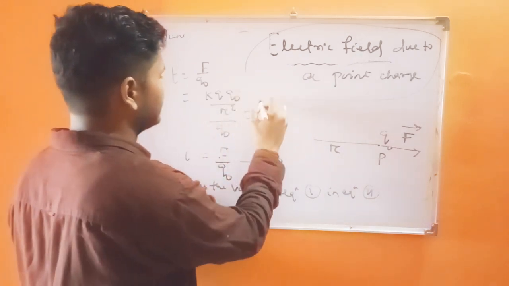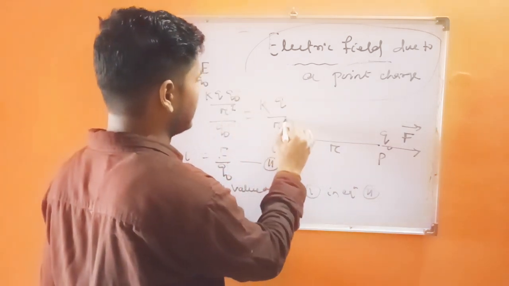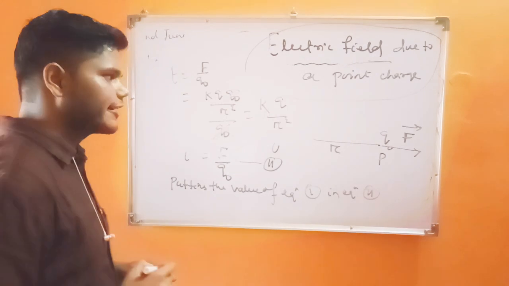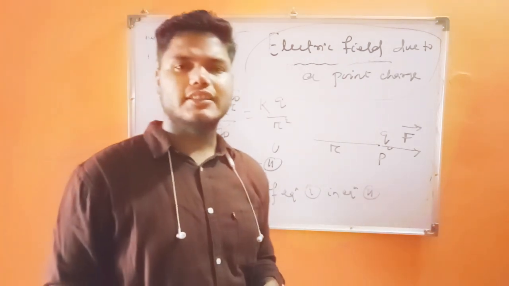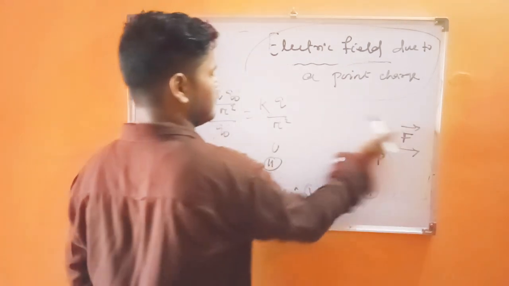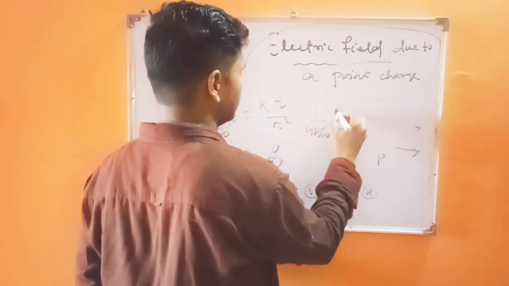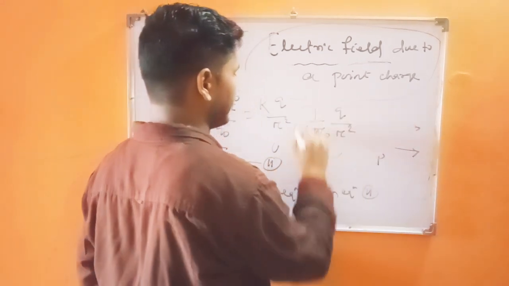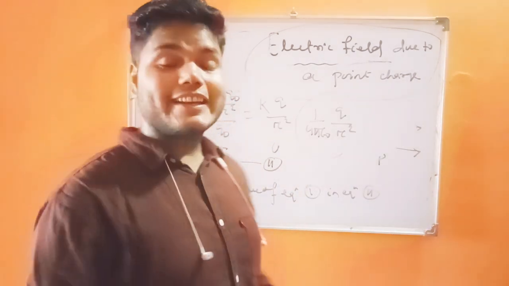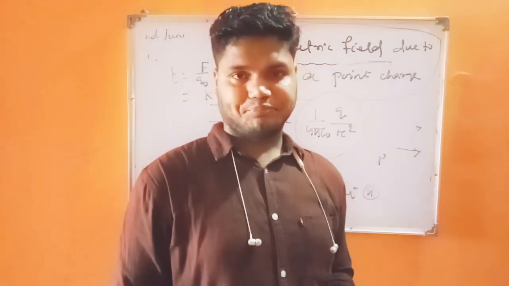Q naught will be cancelled, so E equals K Q upon r square. This is the electric field due to a point charge. If you place the value of K, you get 1 by 4 pi epsilon naught times Q upon r square. This is the value of electric field due to a point charge.